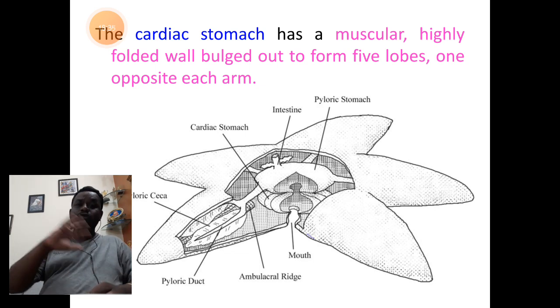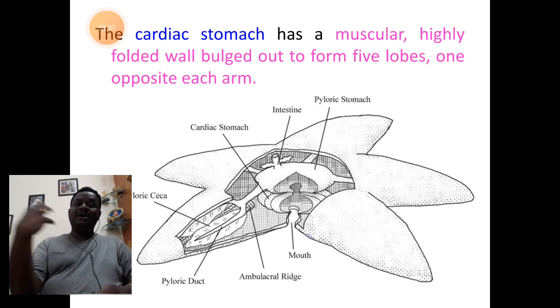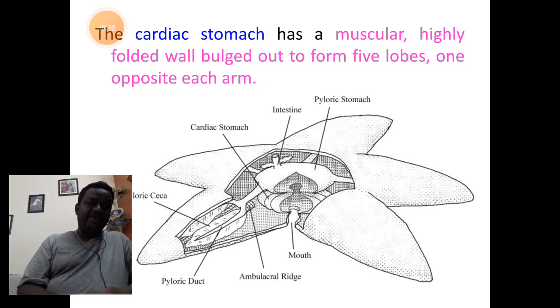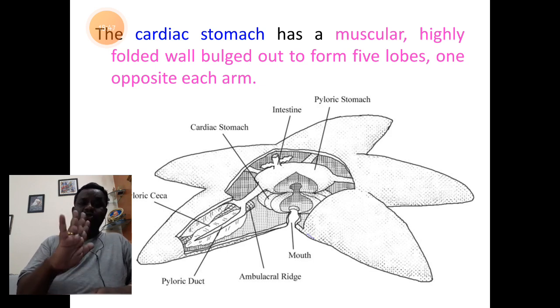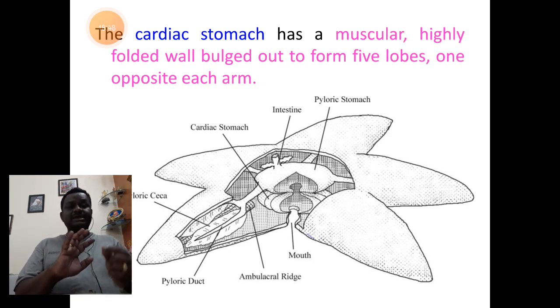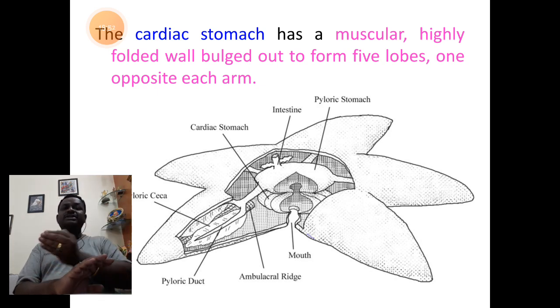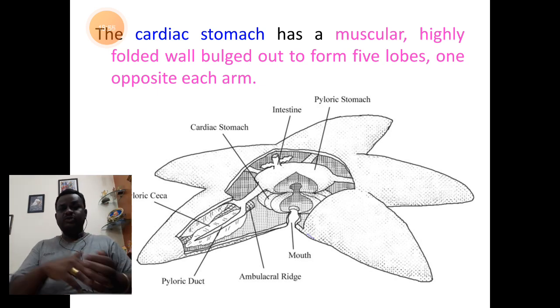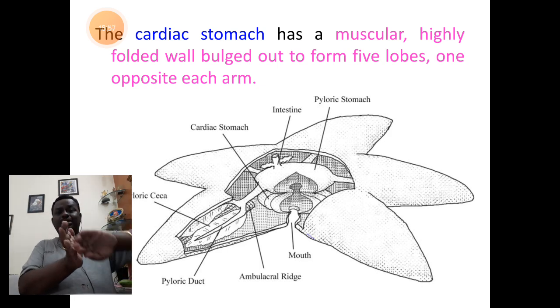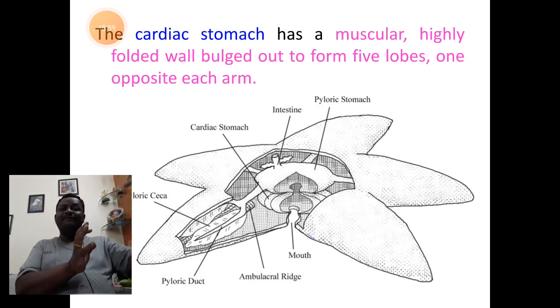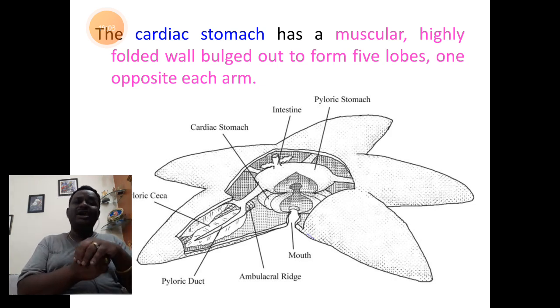So it has 5-lobed structure of the external appearance. And this part of cardiac stomach, as we understood, it has 5 lobes. Each lobe is present facing towards the arm. So opposite to each arm, 1 lobe will be there. Since 5 arms are there, 5 lobes of the cardiac stomach can be seen.